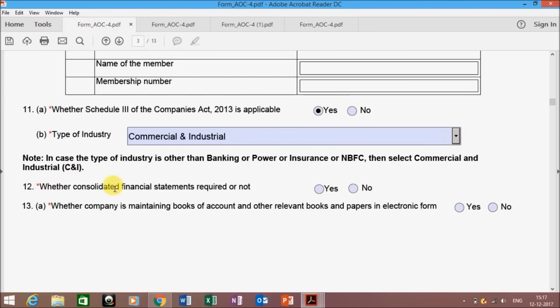Next is whether consolidated financial statements are required or not. It means if your company is having any subsidiaries or associates, then you need to file the consolidated